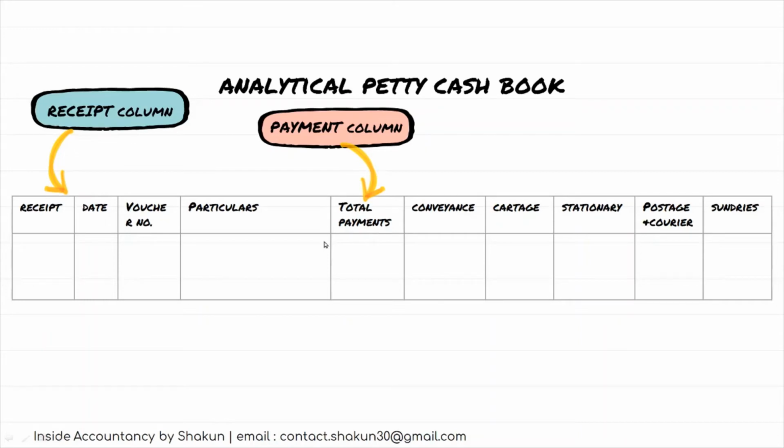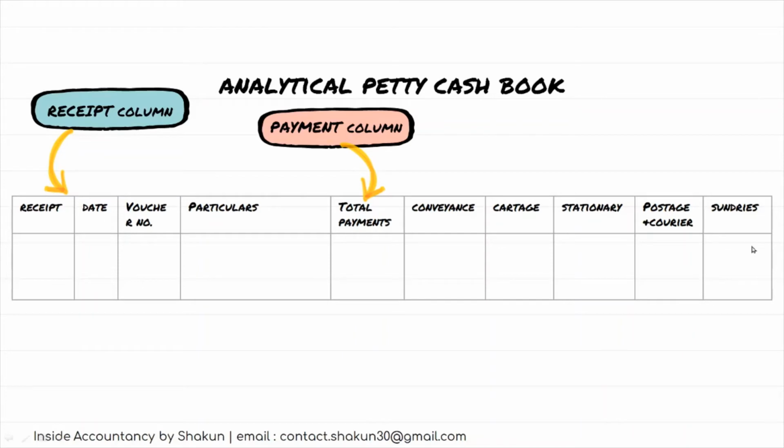In this cash book, a separate column is provided for recording a particular item of expenditure. As you can see, for the common headings of expenditures, separate columns have been made in case of the analytical cash book. For example, it may be postage or stationery, advertisement, cartage, and we can have a miscellaneous column or a sundries column, etc. A column is usually provided for sundries to record the infrequent payments. So if you can identify the main expenses, fine. The expenses which do not fall under all these four categories can find a place in sundries.